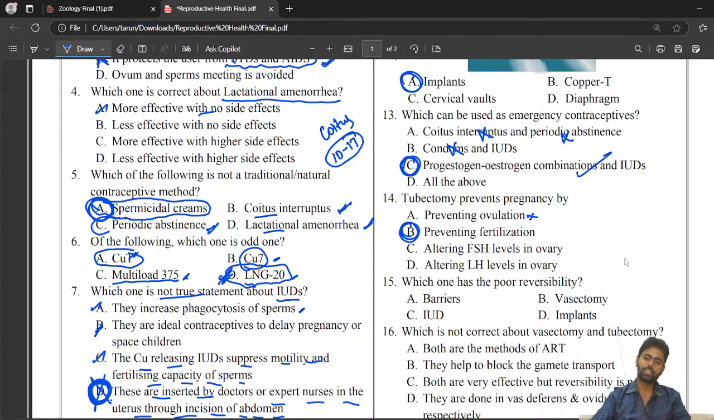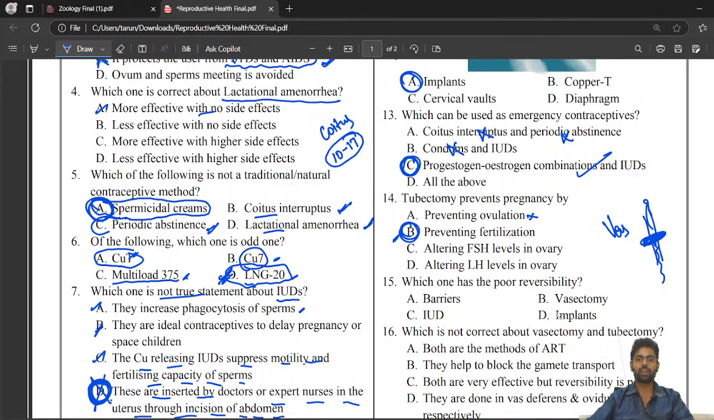For example, if it is vasectomy, then the vas deferens will be separated. The sperm will be produced, but it will not cross this area because it is tied. They make a small incision and tie it, so sperm cannot cross. Similarly in tubectomy, a small portion of the fallopian tube is removed and tied, so they will block the meeting of sperm and ovum. So this will be the correct answer.